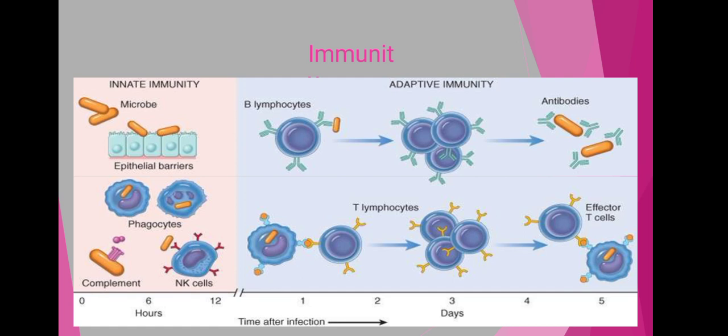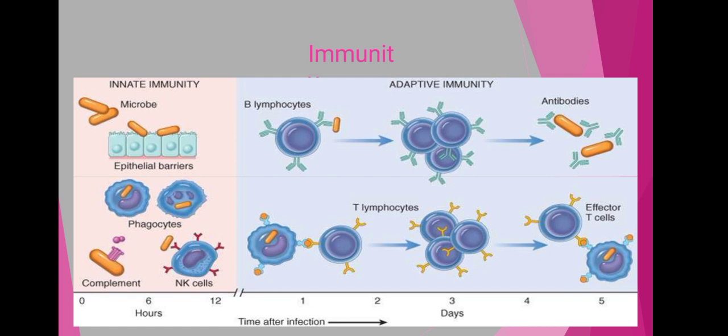Now here we can observe the innate immunity. Whenever microbes try to enter our body, the skin and the epithelial surfaces present are responsible for resisting their entry. It is an external defense which is part of our innate immunity. If microbes do enter our body, then the complements, the natural killer cells and the phagocytic cells present are responsible for killing these microorganisms which have entered our body.